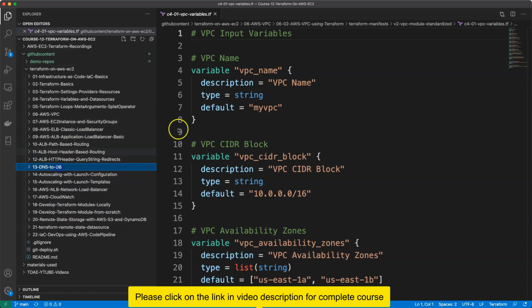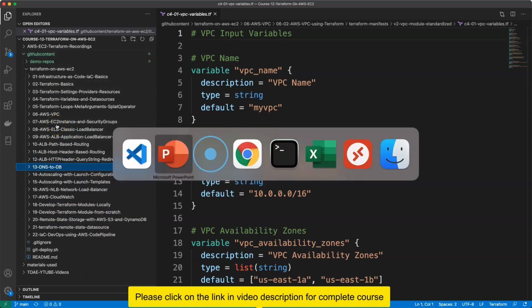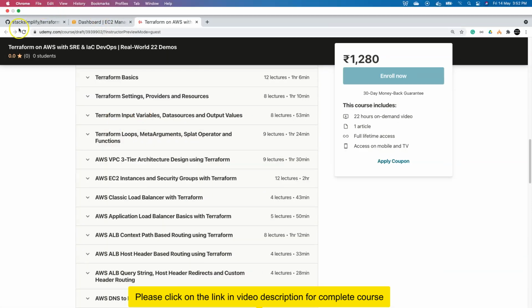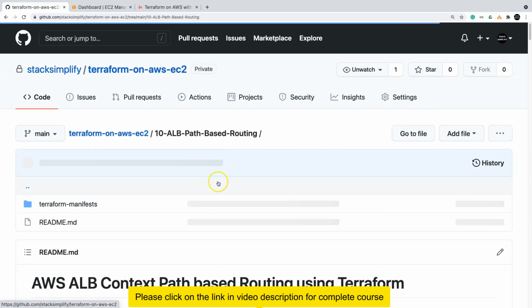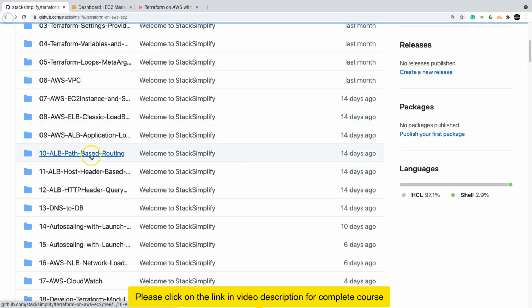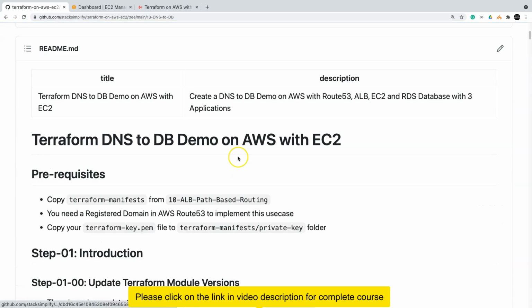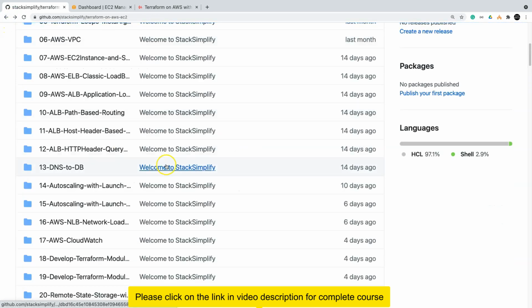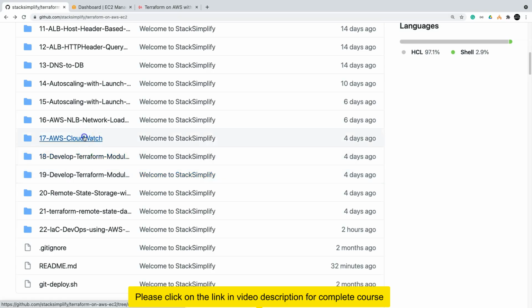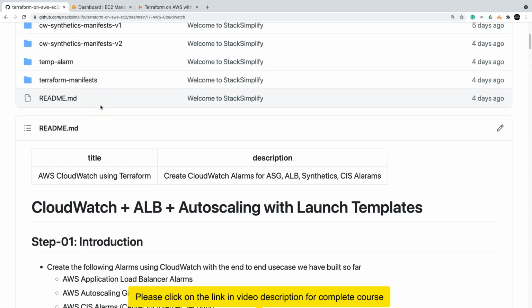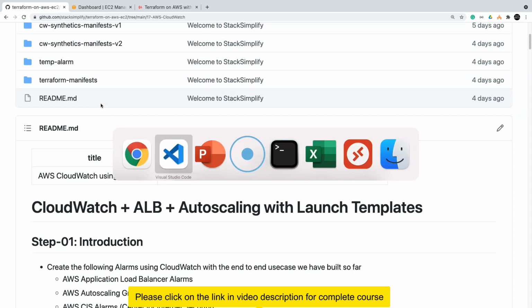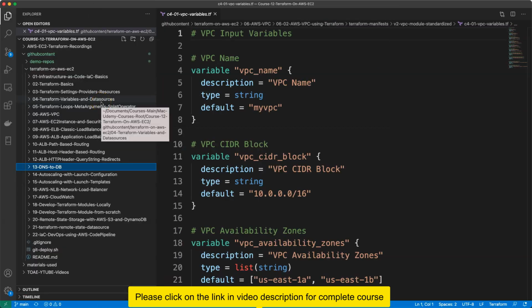And this entire GitHub repo is available for you publicly on GitHub. Everything is organized step-by-step, and wherever you go you will have the detailed steps written, and you can follow them and implement them the way it is required for you. Everything is real time and documented here, including CloudWatch Synthetics and how we progress everything. So let's go ahead and move on to the next lecture, where we are going to implement all these things in a real world manner.